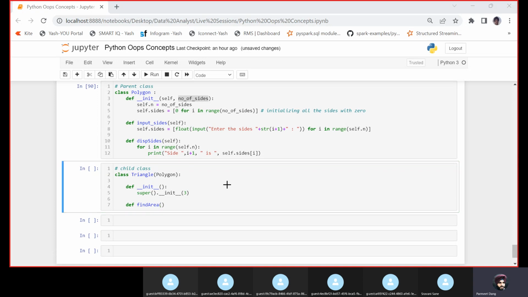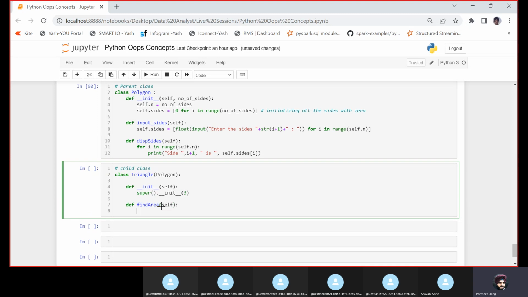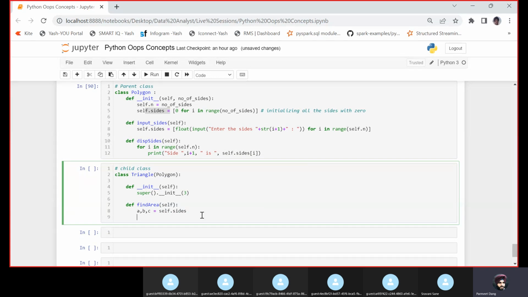And here I would define, okay, I forgot to define self. Self is mandatory for all. So find area, and here I will define self. Okay, now in this a comma b comma c is equals to self dot sides, which would be coming from here, because we are using the concept of inheritance. So we are assigning a, b and c as 0.